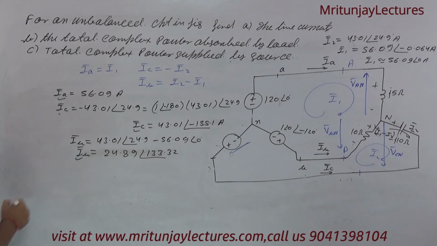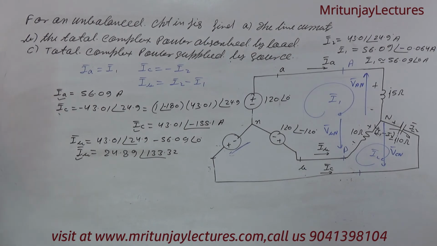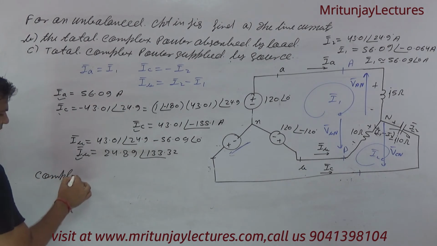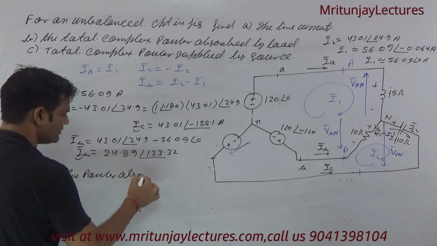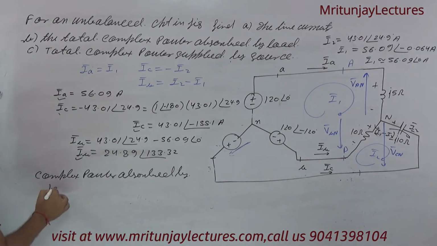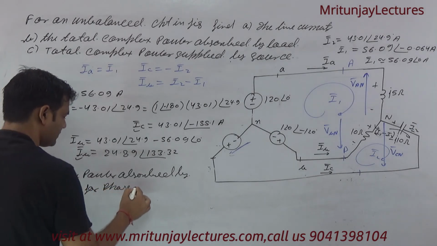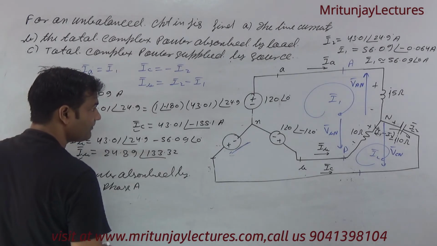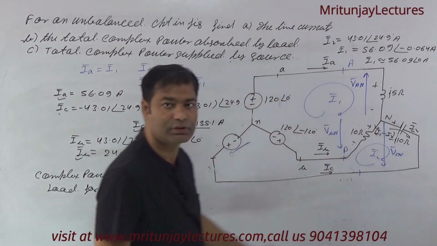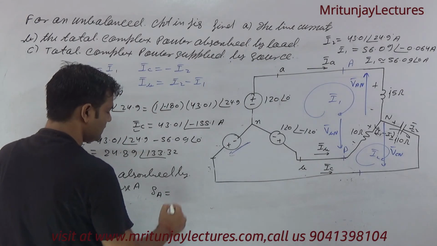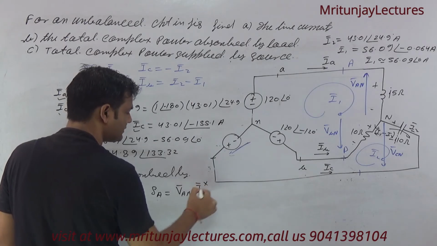Now total complex power. So first of all, determine the complex power absorbed by the load for phase A. Corresponding to this one, SA is equal to VAN into IA conjugate.